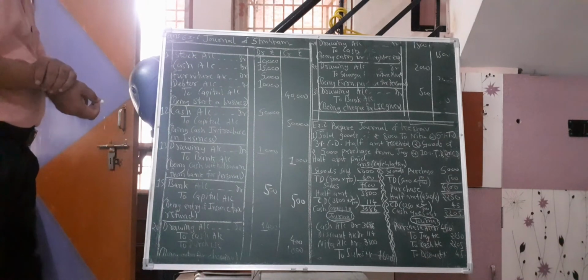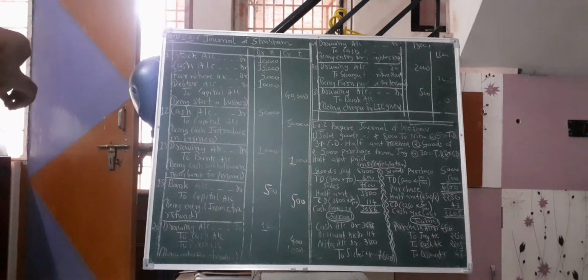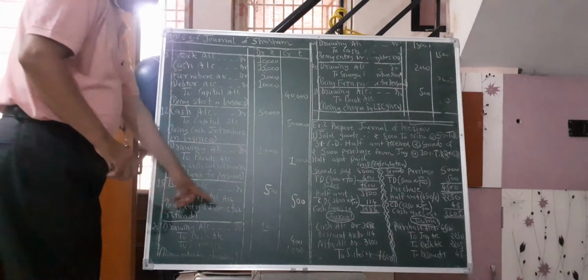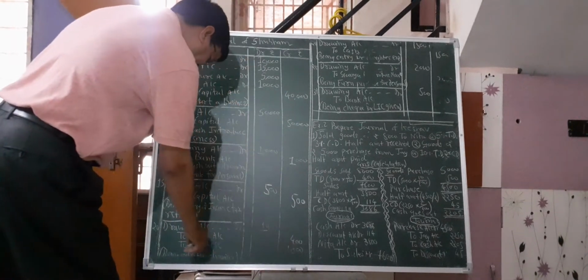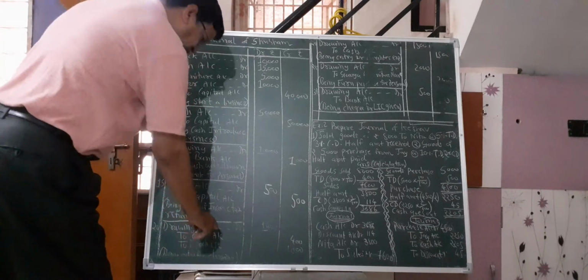Now, goods of rupees 1,000 and 400 rupees cash withdrawn from business. So drawing account here to cash goes out, to cash accounts here 400, and goods goes out.